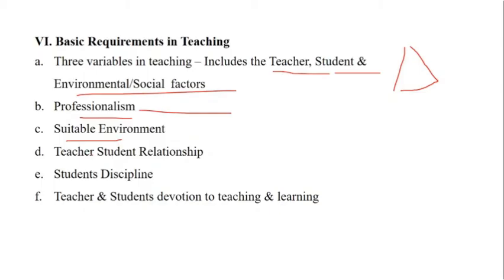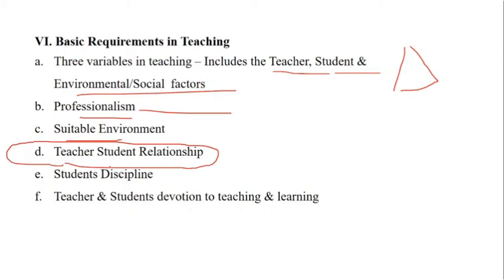Teacher-student relationship. There were questions on teacher-student relationship. An over-friendly relationship or over-strictness will definitely not work out. The teacher has to be empathic towards the student, so that it helps to understand what the student wants to express. But there has to be a limit to the relationship. It should not be beyond the limit, and it should not be too strict either, because otherwise the bonding will not happen. Students should be in discipline, which should be taught by the teacher with the help of professionalism.